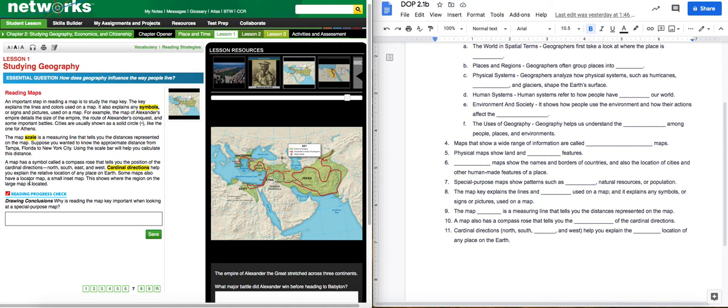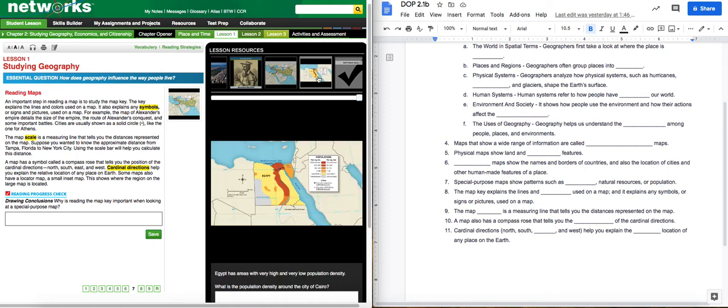Some maps also have a locator map, which is a small inset map. This shows where the region of the large map is located. And those of you that are in your book, you can see that on Alexander's up here on your map in the book. It has a map of the globe. They don't have it online here, which is too bad. I don't think they have it on this one either.